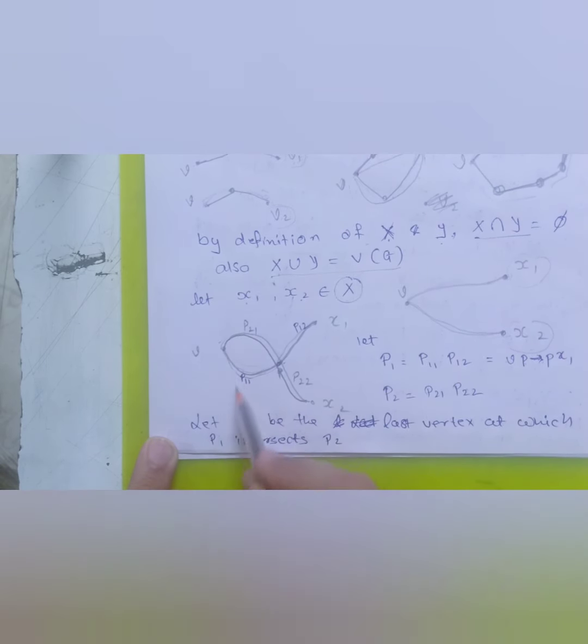There can be multiple overlapping points between them. So I am assuming this as the final point where they intersect each other, just for simplicity. There can be multiple intersections, so let us take that this is the last intersection.